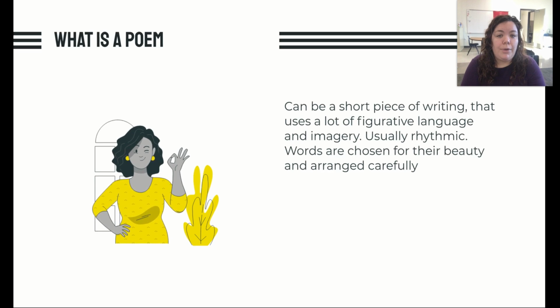A poem can be a short piece of writing. Usually it's shorter than a story. It uses a lot of figurative language and imagery, meaning it makes you really picture what the poet is talking about. It's usually rhythmic, kind of like a song. And the words are chosen for their beauty and arranged carefully. So even though there are not as many words as a story might have, in a poem every word is chosen really carefully to make a beautiful piece of writing that makes you feel something.